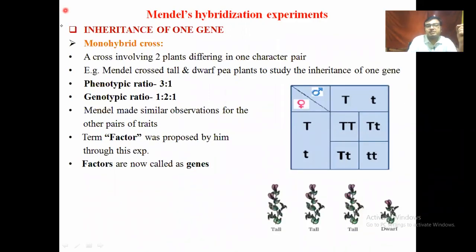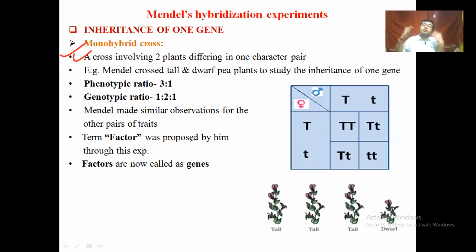Why was Mendel so successful? Because he picked a pea plant, which was totally favorable and supportive for his experiment. On the other hand, Mendel carried out monohybrid and dihybrid crosses during his experiment. In the monohybrid cross, a single pair of characters is present, which represents a single character, such as only plant height, or seed color, or seed shape.